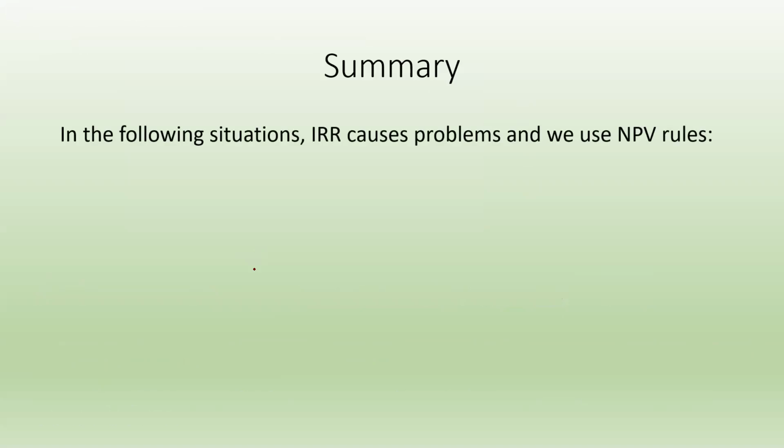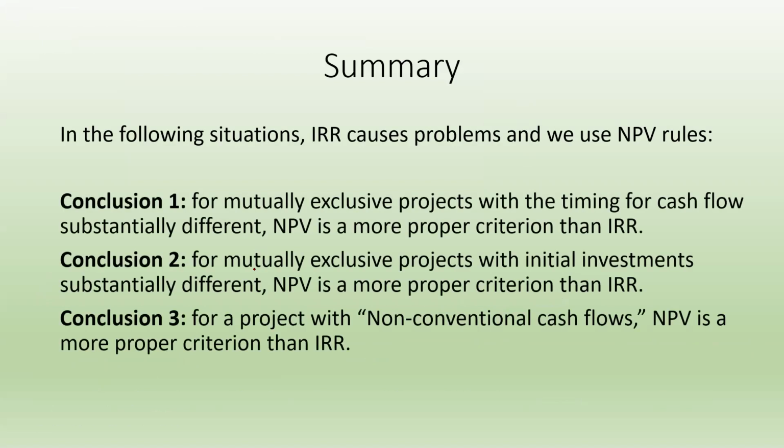So here is our summary of the NPV rule and IRR rule. In the following situations, the IRR rule causes problems. That's the reason why we use the NPV rule. First, for mutually exclusive projects with the timing of cash flows substantially different. The second situation, for mutually exclusive projects with initial investments substantially different from each other. And the last one, if the project has non-conventional cash flows, we use the NPV rule.